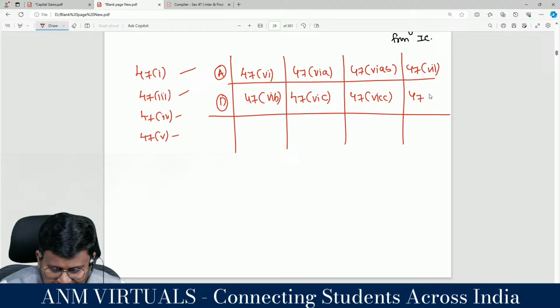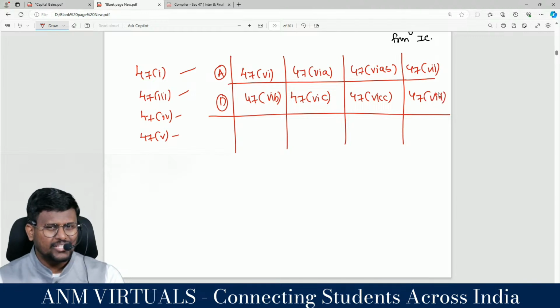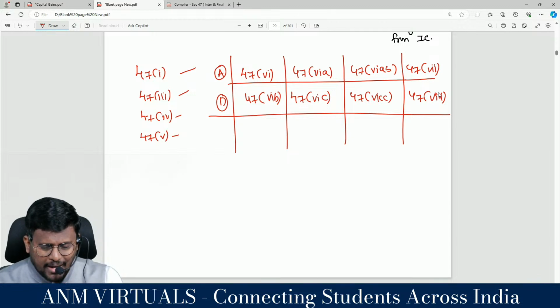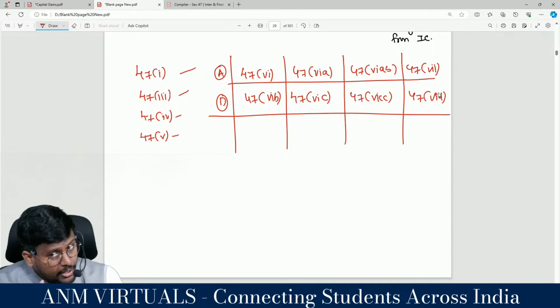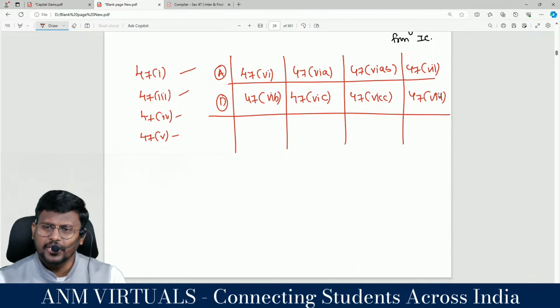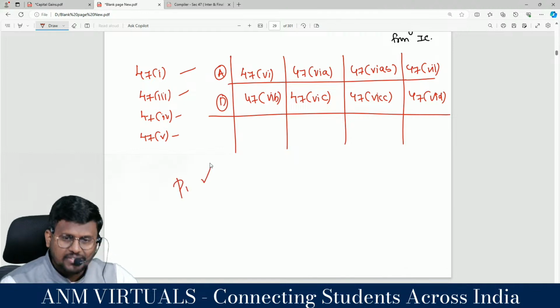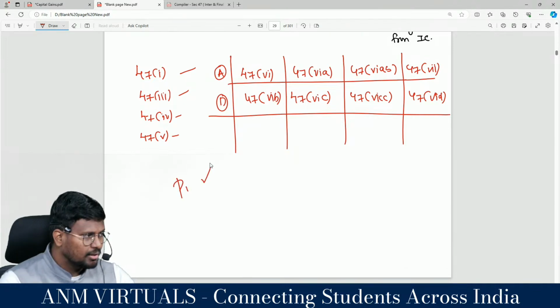47 clause 6D. D stands for demerger. Actually, shareholders were holding the shares of the demerged company, because of demerger its value goes down, and in order to compensate that, they will get the shares of the resulting company. This will not be regarded as transfer in the hands of the shareholders of the demerged company, as per 47 clause 6D. With this part 1 out of 7 parts comes to an end.